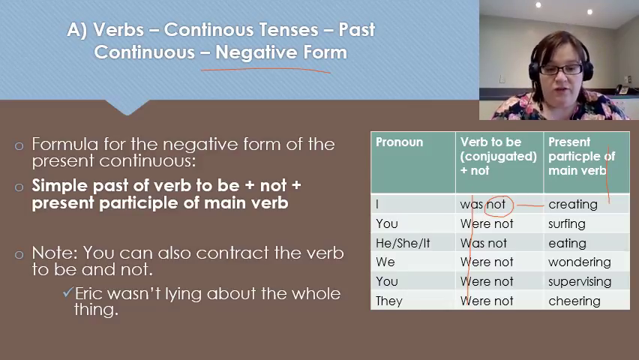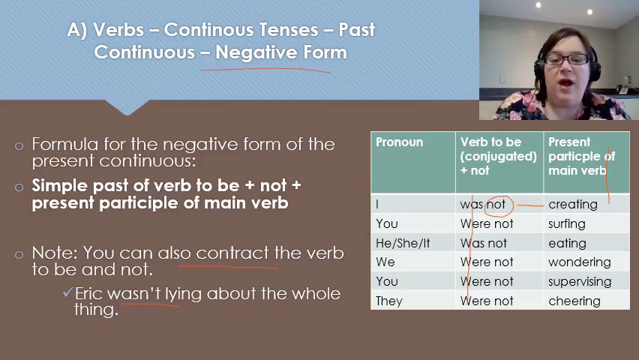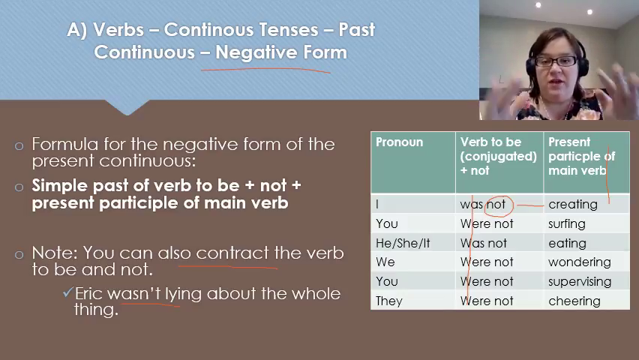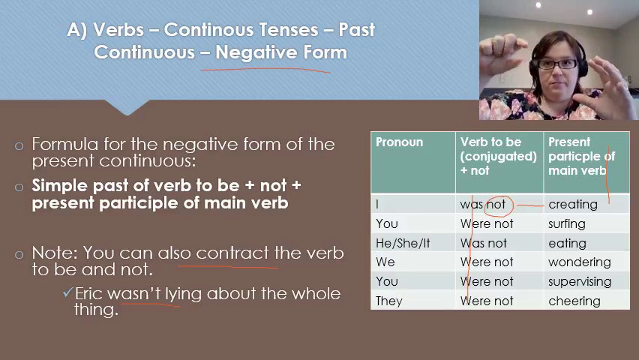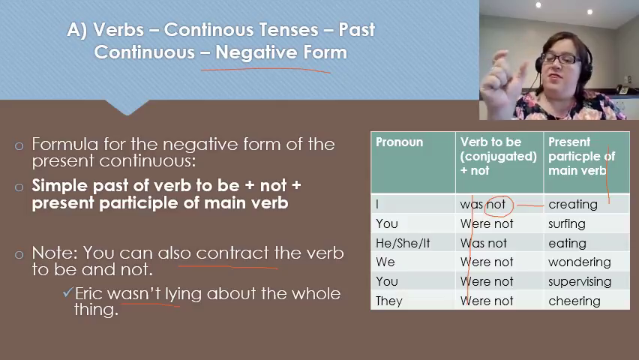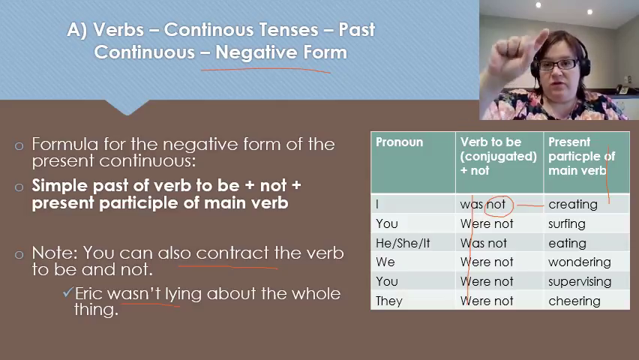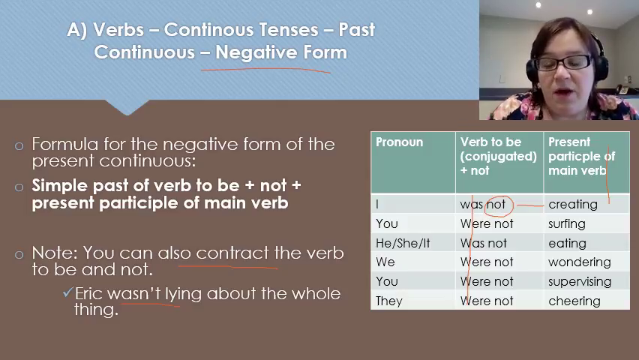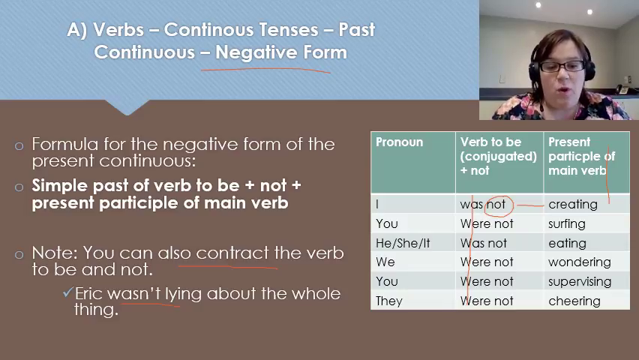You could, if you wanted to, also contract the verb to be and not. So Eric was not lying could become Eric wasn't lying. So just to recap how to contract, you have was and you have not. You smush them together, and we remove the vowel in the not. So we take that off and we replace it with an apostrophe. So you now have wasn't.